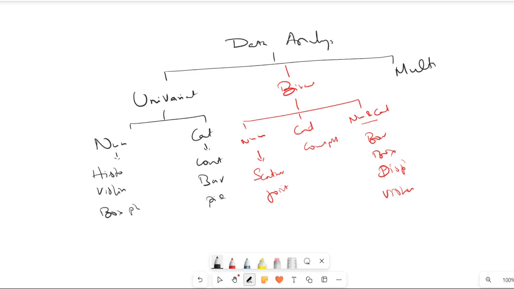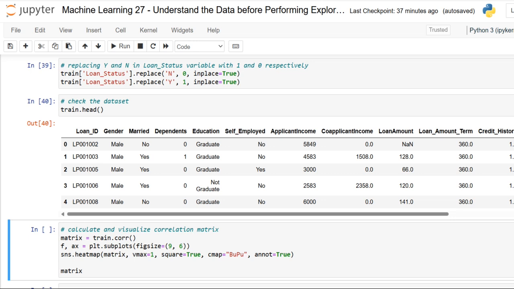Last but not least, for multivariate, what are all the plots which are very much essential: bar plot, you can go with pair plot, you can make use of it, heat map, of course this is the most highly used, and histogram also you can go ahead. But with a histogram, you are not able to see the outliers. But anyhow, let me just discuss about correlation.